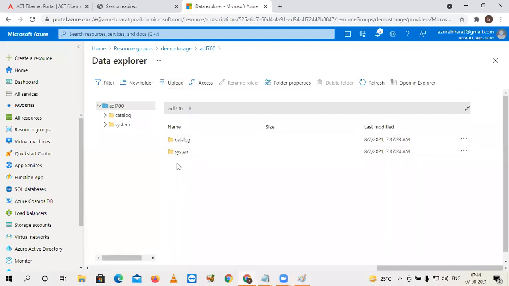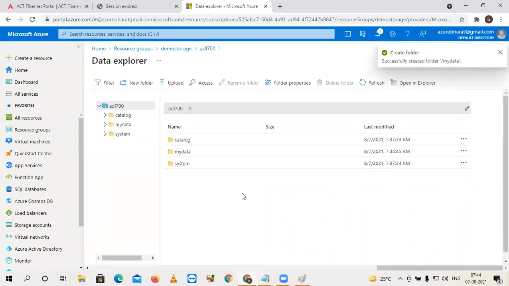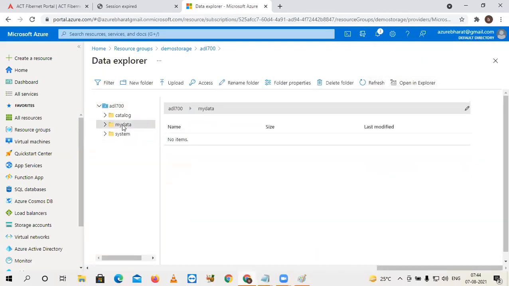Now I'm going to create my own folder. The second option here is new folder. The folder name I'm giving is my data. Please check here, my data folder is created. Just enter into that. Here I don't have any files. Now I'm going to upload my files.